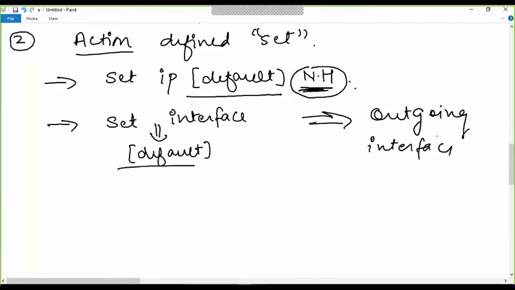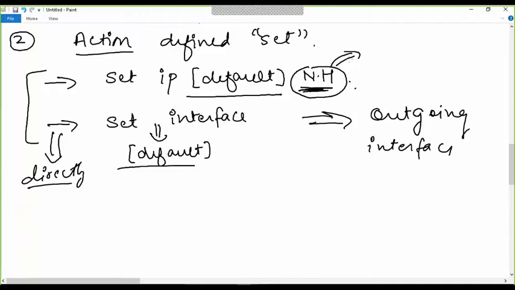Actually, we are choosing the outgoing interface in both options, just that in the second option we are choosing it directly, because whatever next hop we give, finally it's going to do the recursive lookup and find the exit interface out of it. So in both cases it's going to do it.